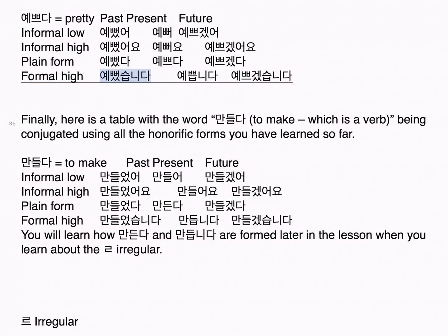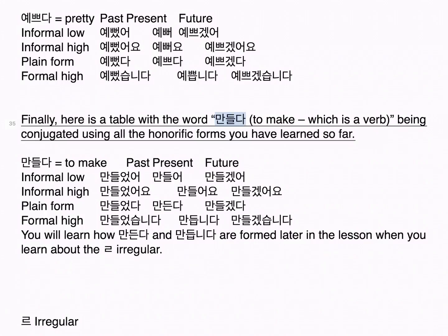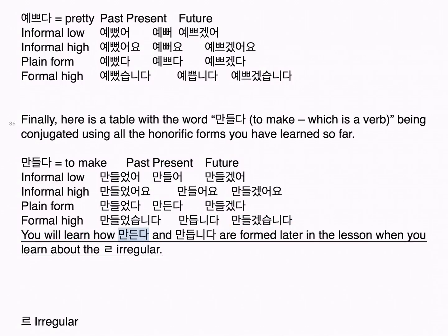Formal high: 예뻤습니다, 예쁘겠습니다. Finally, here is a table with the word 만들다, to make, which is a verb, being conjugated using all the honorific forms you have learned so far. 만들다, to make: past, present, future. Informal low: 만들었어, 만들겠어. Informal high: 만들었어요, 만들겠어요. Plain form: 만들었다, 만들겠다. Formal high: 만들었습니다, 만들겠습니다. You will learn how 만든다 and 만듭니다 are formed later in the lesson when you learn about the 리을 irregular.